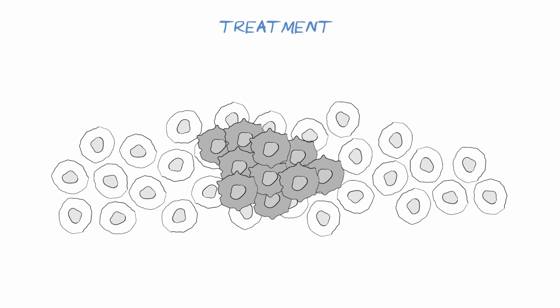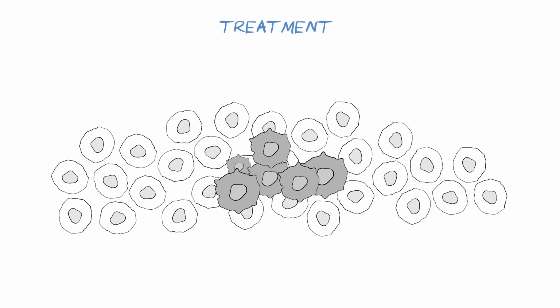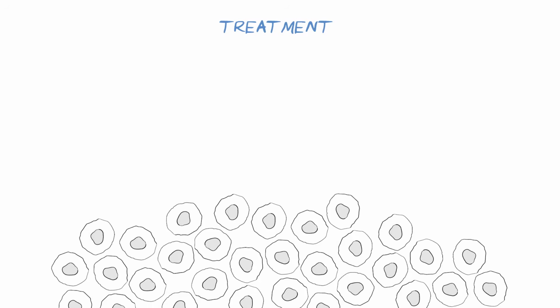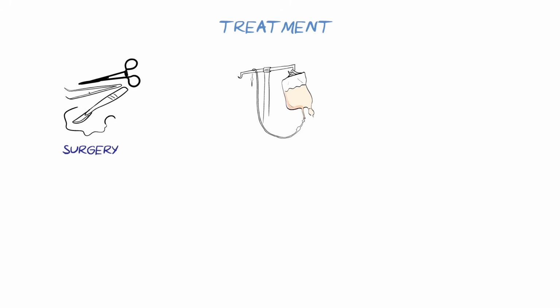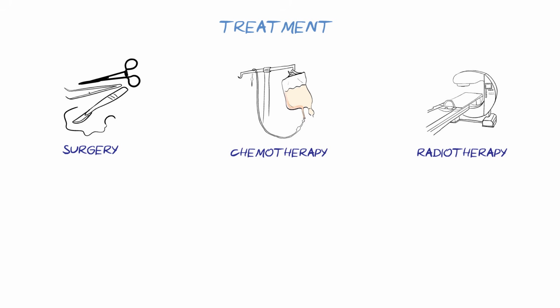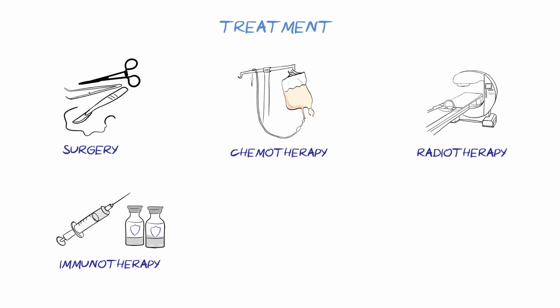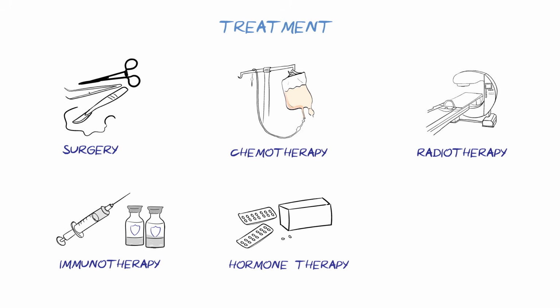The aim of cancer treatment is to remove or destroy the tumor cells in the body while minimizing damage to normal healthy body cells. The main types of cancer treatment include surgery, where the tumor is removed from the body, chemotherapy, where anti-cancer medicine is taken to kill off cancer cells, radiotherapy, where radiation is targeted to destroy cancer cells. Other forms of cancer therapy include immunotherapy, hormone therapy, and gene therapy.